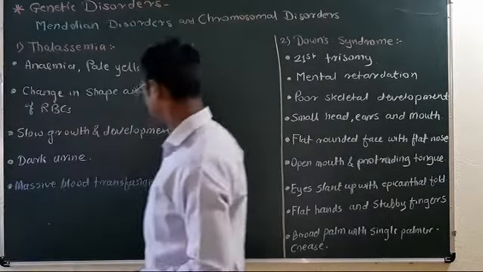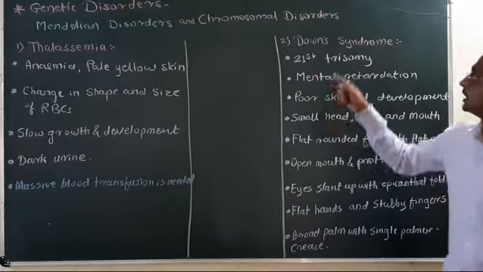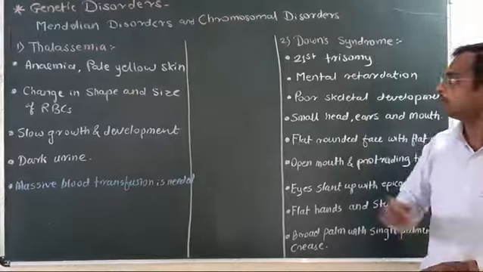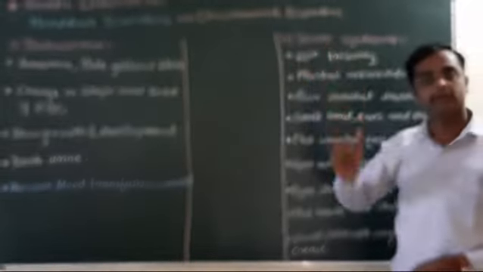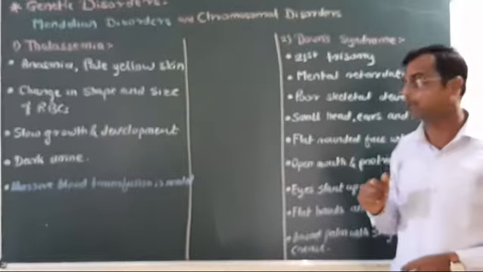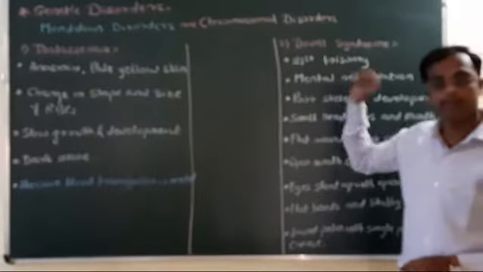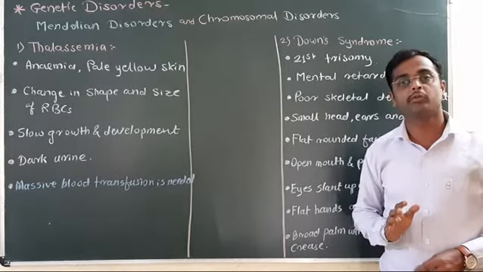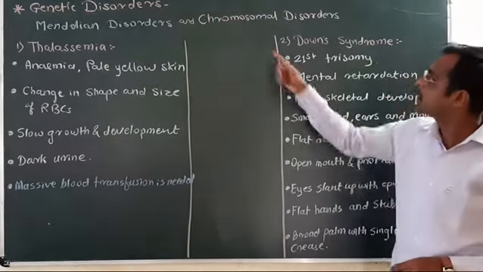The next disease we are going to study is Down syndrome. Down is the name of the physician who first described it, John Langdon Down, hence the name Down's syndrome. And the very important thing, Down syndrome is a chromosomal disorder.